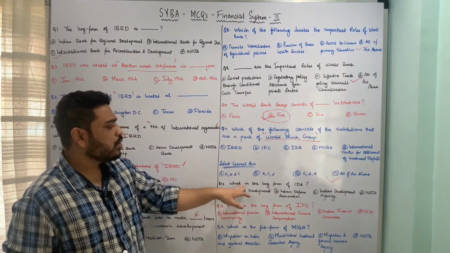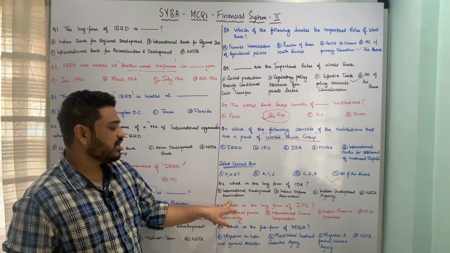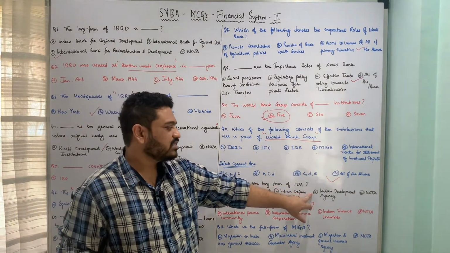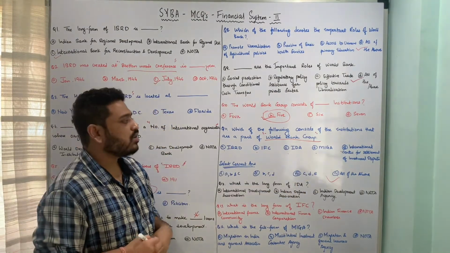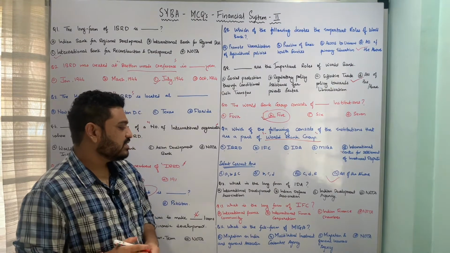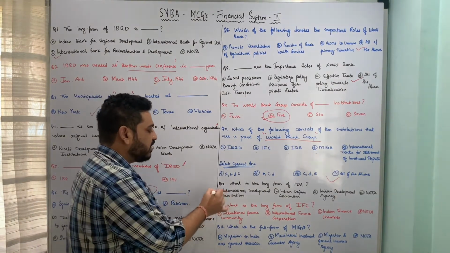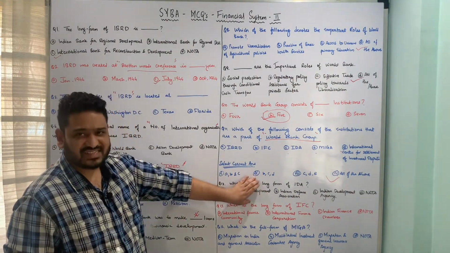The first question is, what is the long form of IDA? Whether it is International Development Association, Indian Defence Association, Indian Development Agency, or none of the above. So here the long form of IDA is International Development Association. That means option A, IDA is International Development Association. I hope this is clear.